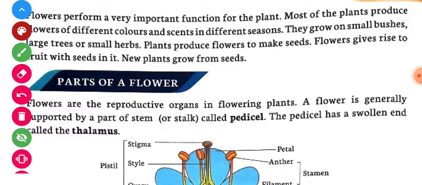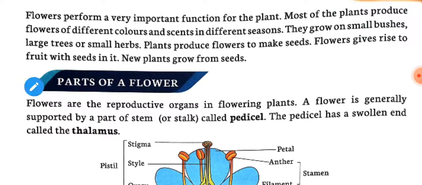They grow on small bushes. You can find flowers on small bushes and trees and many kinds of herbs. Means most of the plants have flowers, and plants produce flowers to make seeds.